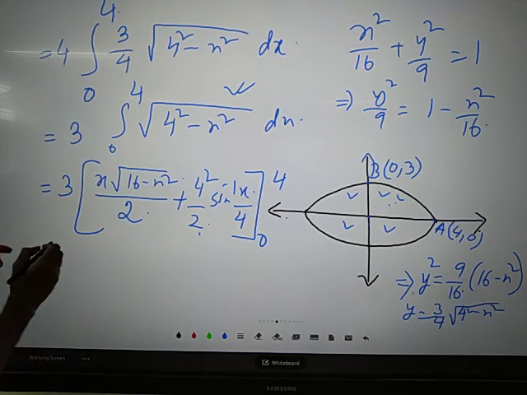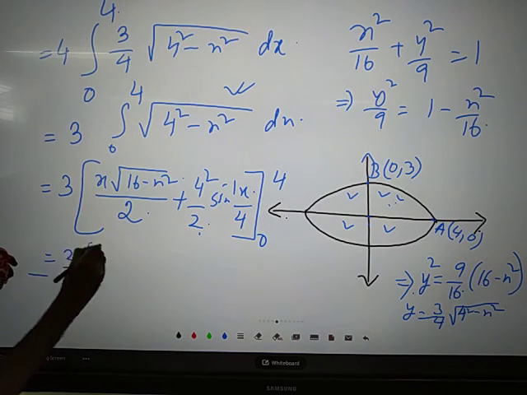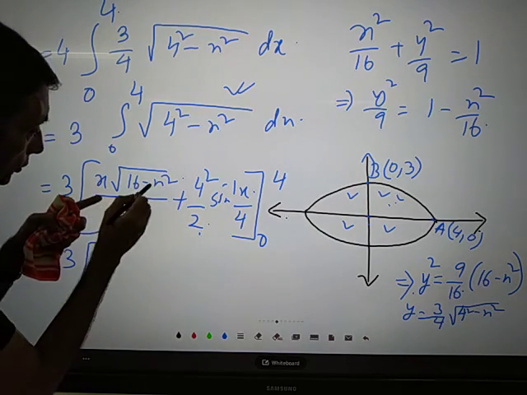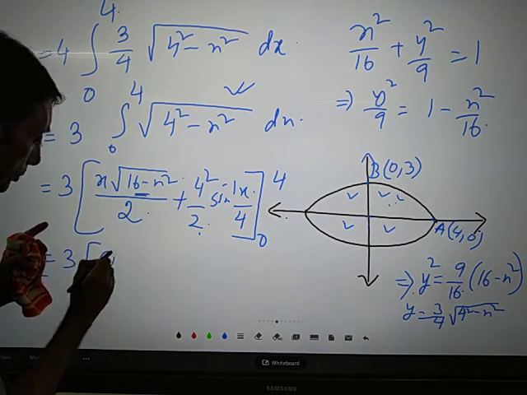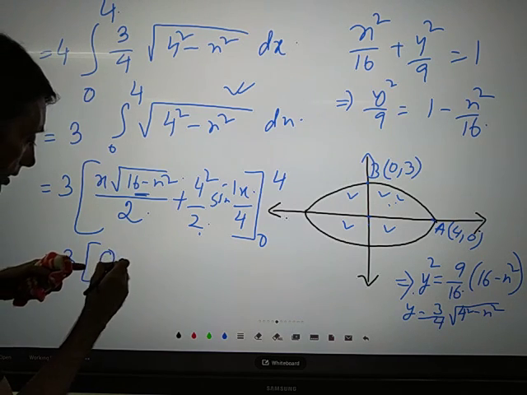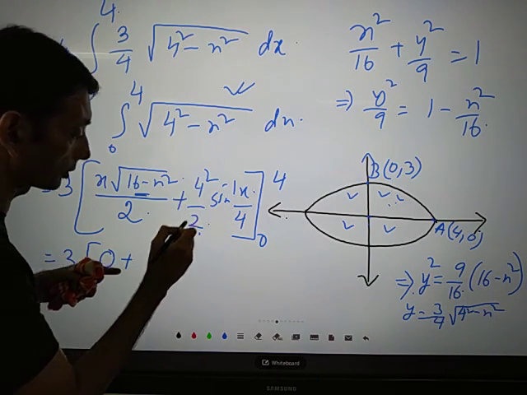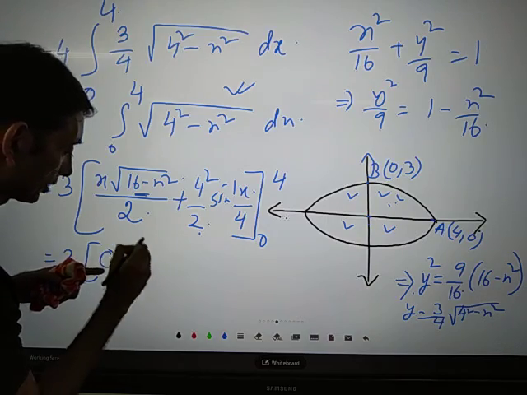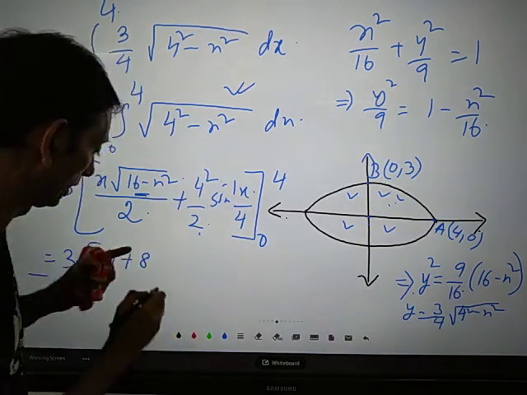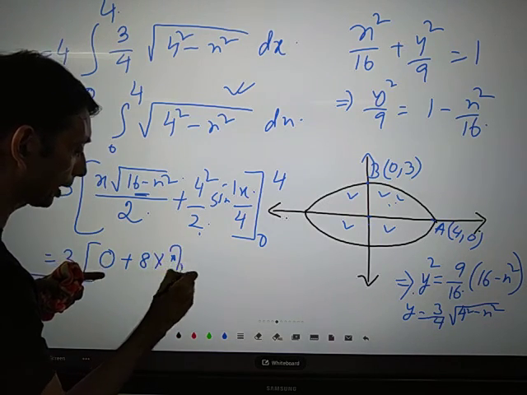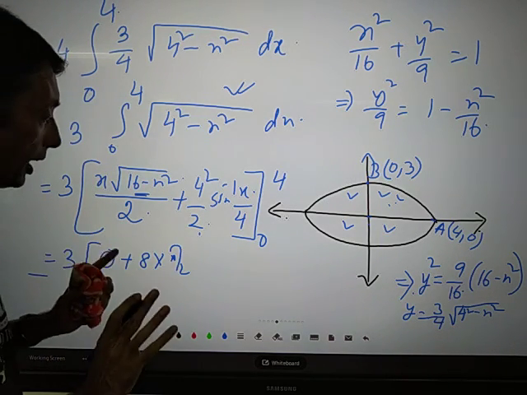Now we are going to substitute. In case I substitute 4, this term, that is 16 minus 4 squared, will become 0. So the first term we are going to get is 0. Then this is 4 squared by 2, so 16 by 2, it's 8. Then sine inverse 4 by 4, which is sine inverse 1, and you can directly write it's pi by 2.